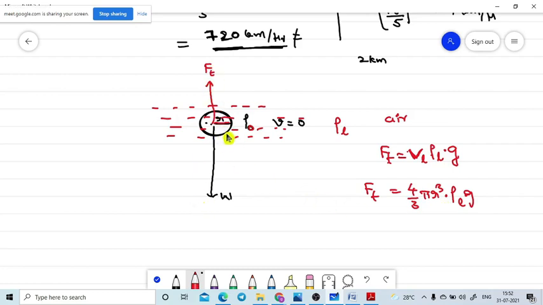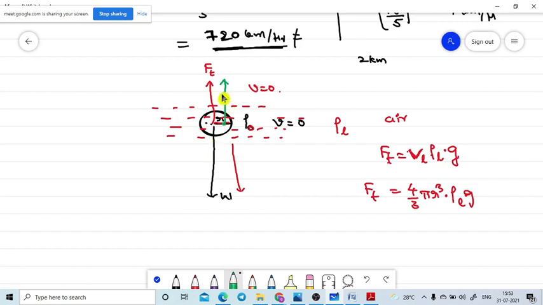See, again, at the starting stage the body velocity is 0, which means the body has not started to move. Now the body starts to move in this direction. While the body is moving in a viscous fluid, some force will come into play to oppose the motion of the body. What is that force? Viscous force. Yes, viscous force will come into play. To oppose the motion of the body, in which direction will the viscous force come? Upward direction only, and it opposes the motion of the body.